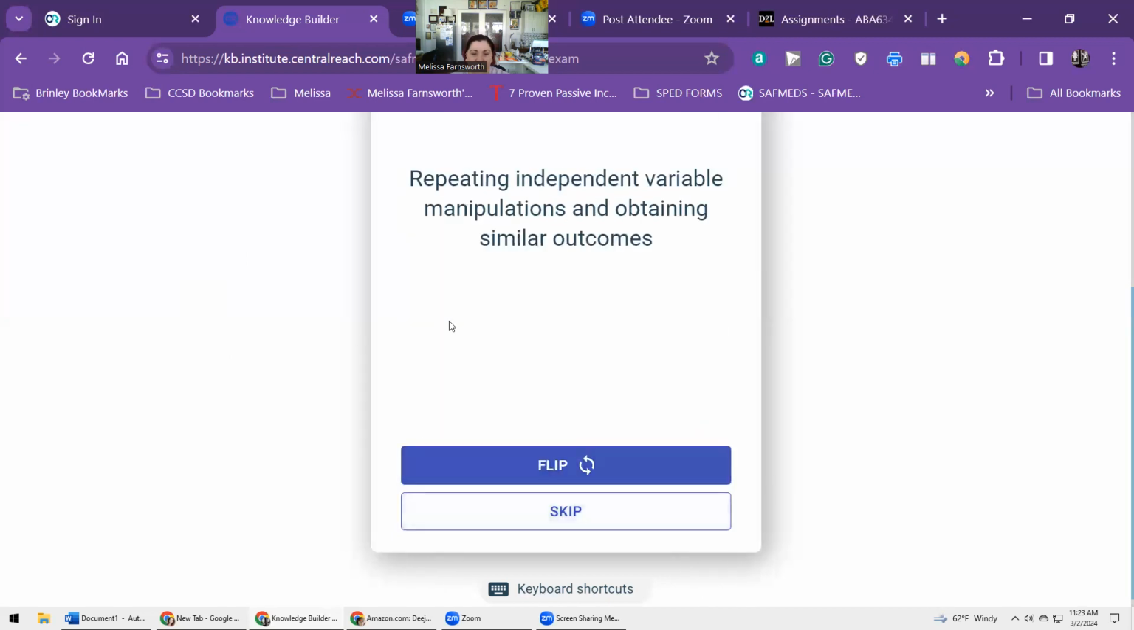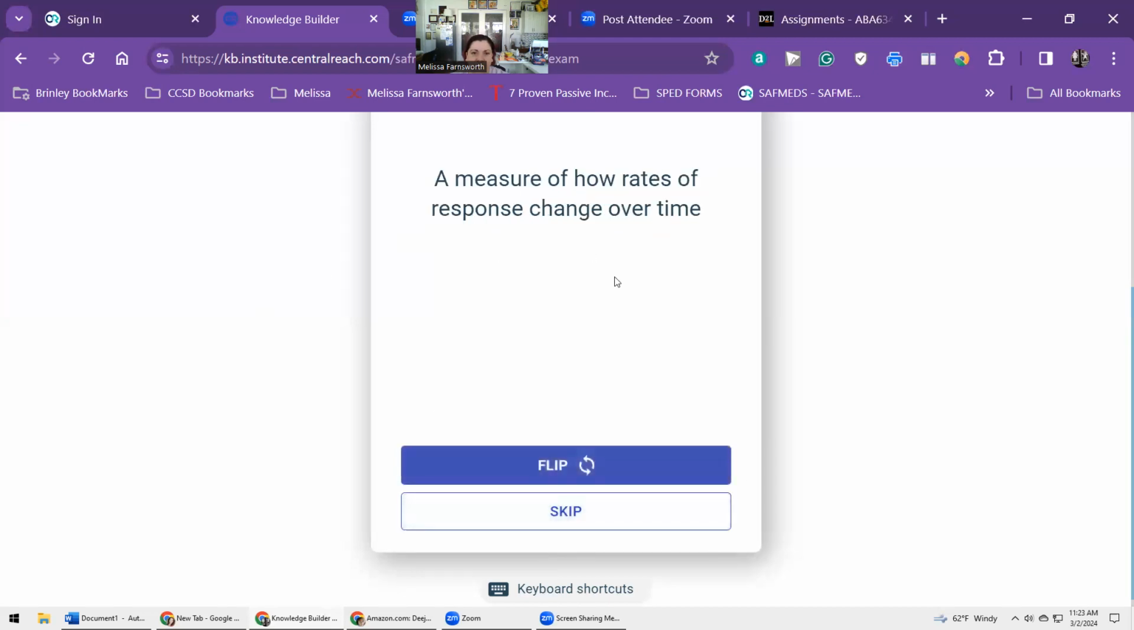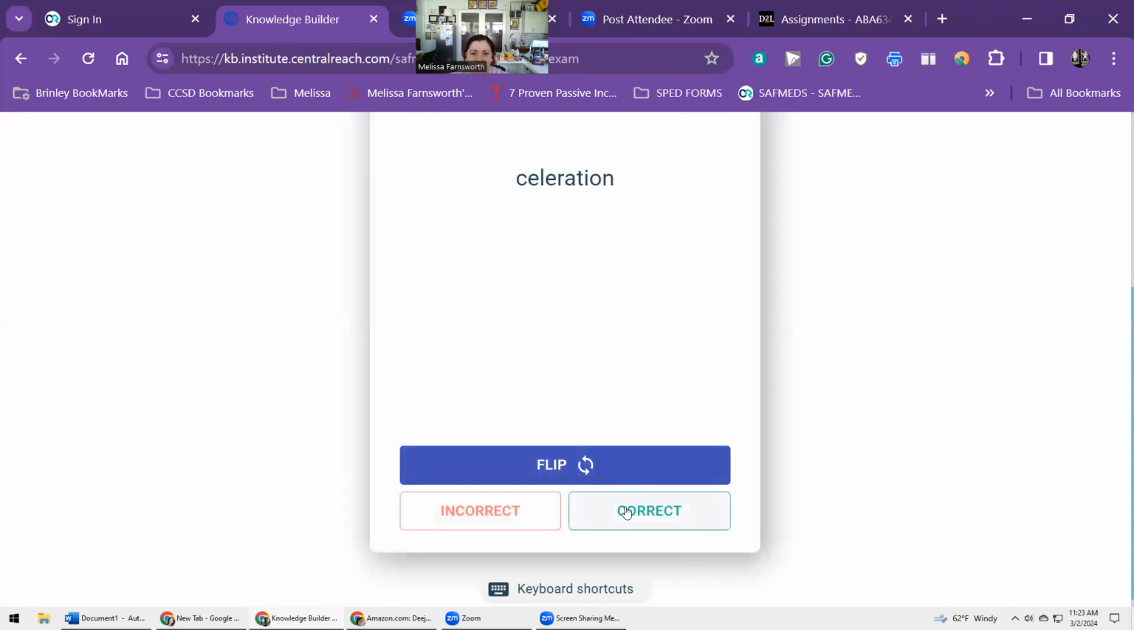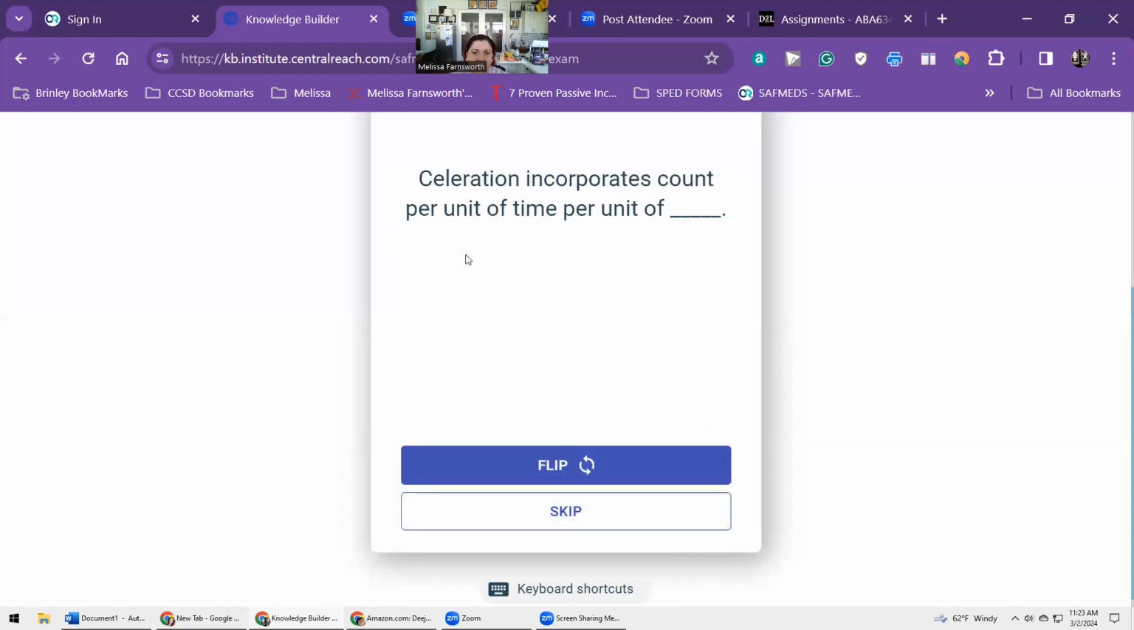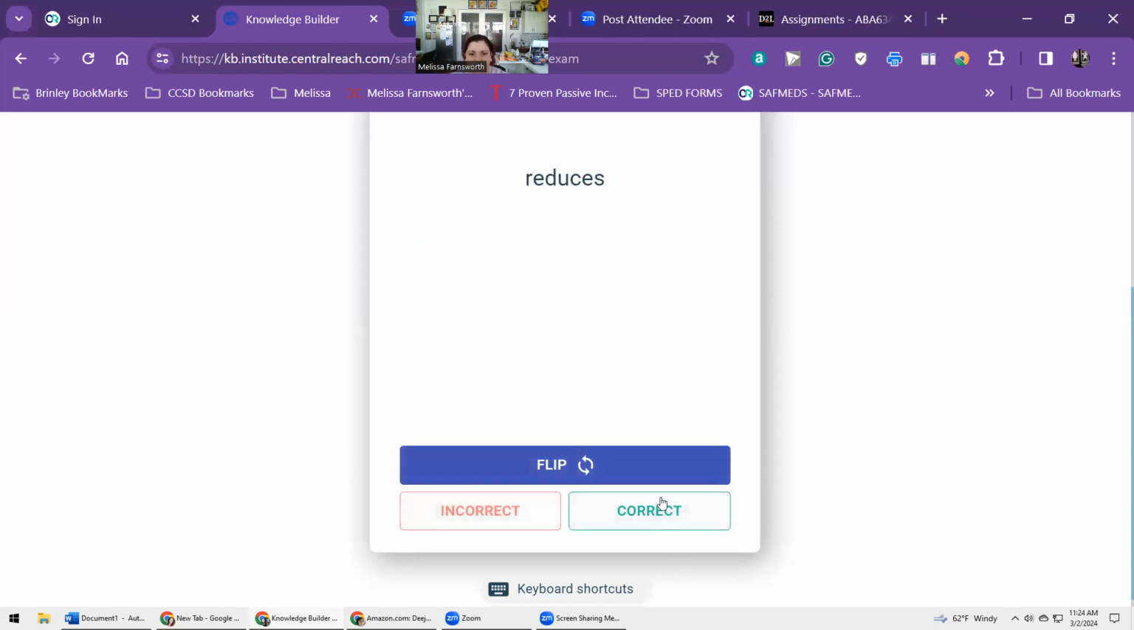Accuracy. Repeating independent variable manipulations and obtaining similar outcomes. Replication. A measure of how rates of response change over time. Acceleration. Acceleration incorporates count per unit of time per unit of blank. Time. Replication further blank the probability that confounding variables are responsible for the changes in responding.